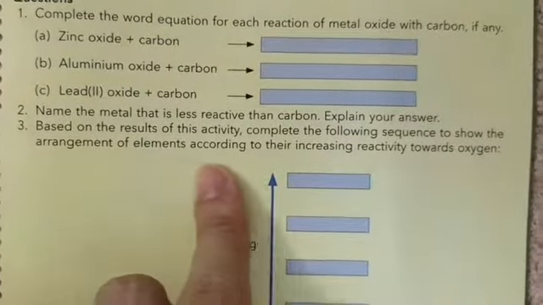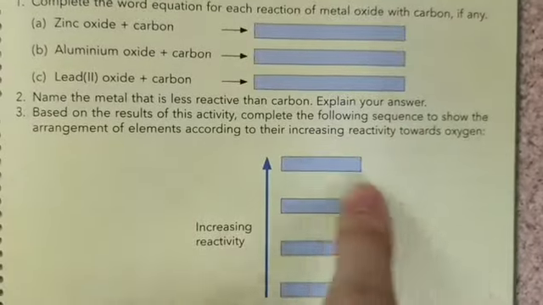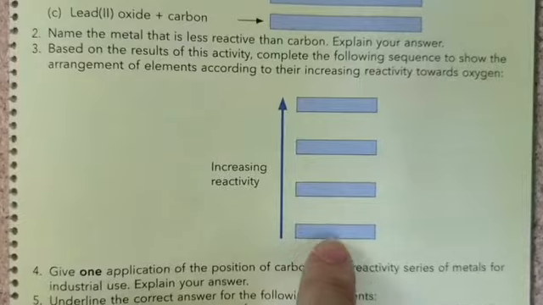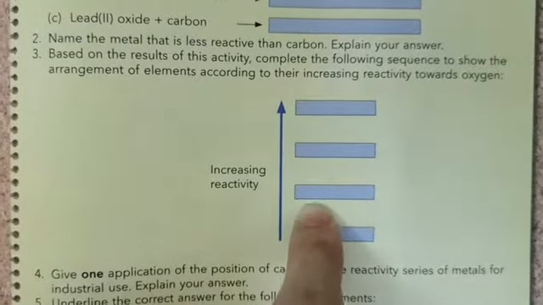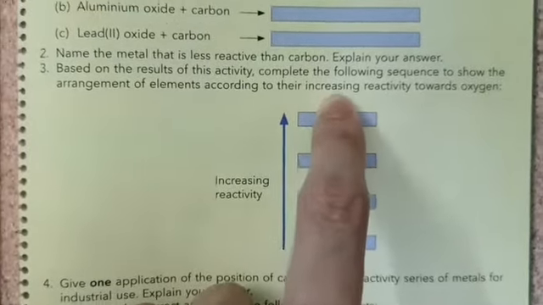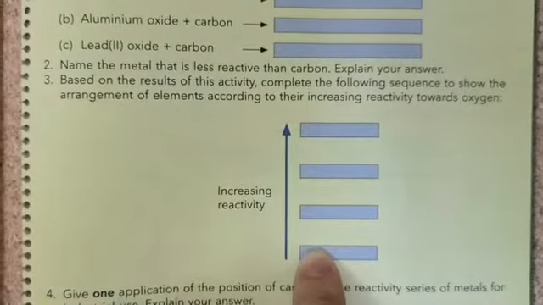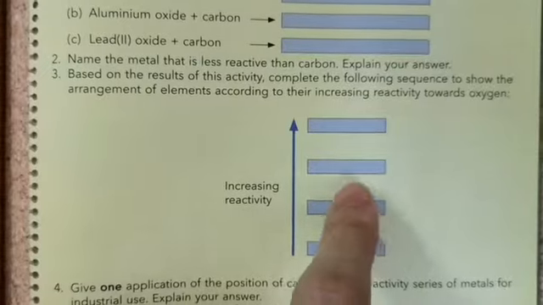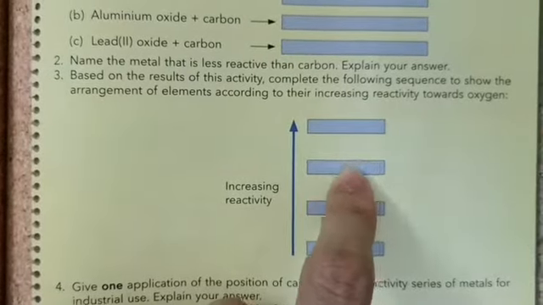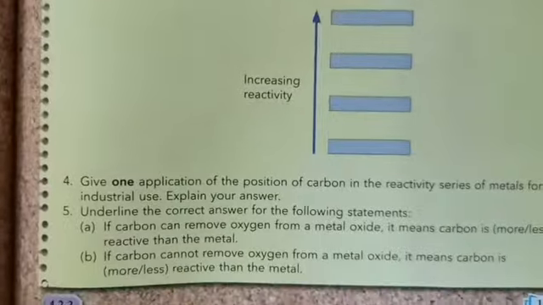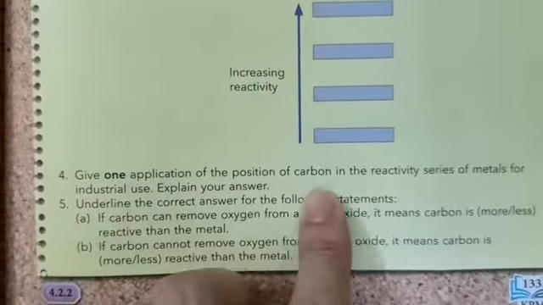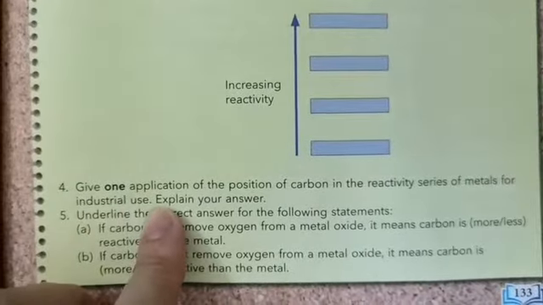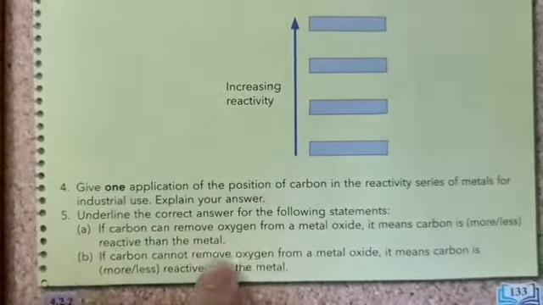So based on the results of the activity, complete the following sequence according to their increasing reactivity. Okay, increasing reactivity. So this one is the least reactive, followed by the most reactive. Which one is the least reactive? Lead, isn't it? And then followed by zinc, followed by carbon, and followed by aluminium. Okay, give one application of the position of carbon in the reactivity series of metals for industrial use. Explain your answer. So how do you explain this?